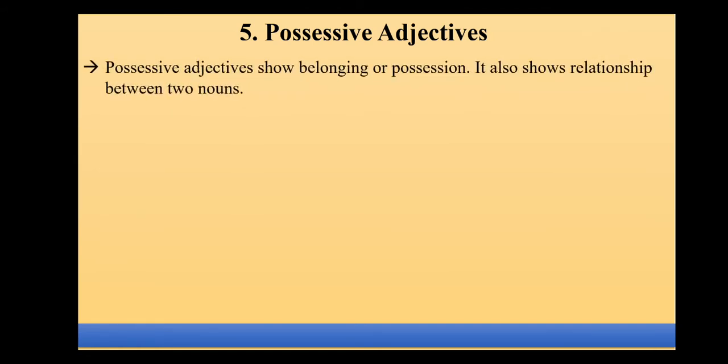Now let's go to the next type of adjective. What is my next adjective, children? My next type is possessive adjective. Possessive. When I want to show ownership or the relationship between two nouns, then it is said to be possessive adjective.